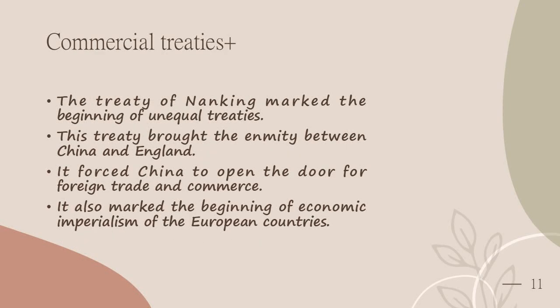Next come the effects of the Treaty of Nanking. The Treaty of Nanking marked the beginning of unequal treaties. This treaty brought the enmity between China and England to an end for the time being. Its effects were far-reaching. It forced China to open her door for foreign trade and commerce. It also marked the beginning of economic imperialism of the European countries. Vinayake calls this treaty the starting of the cutting of the Chinese melon.